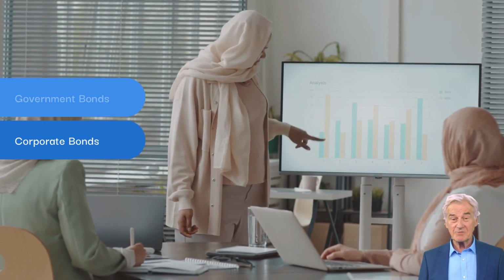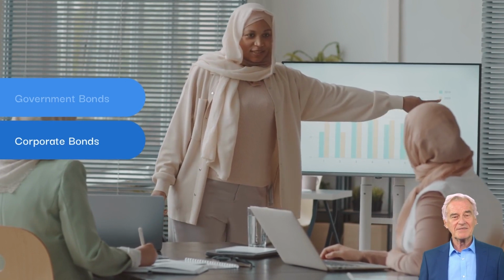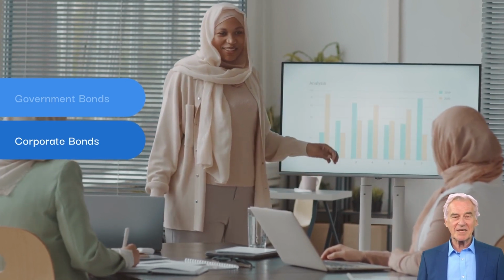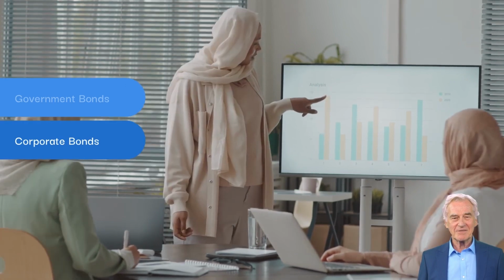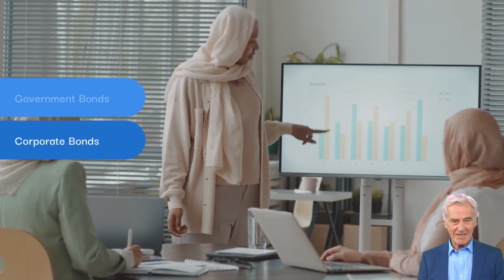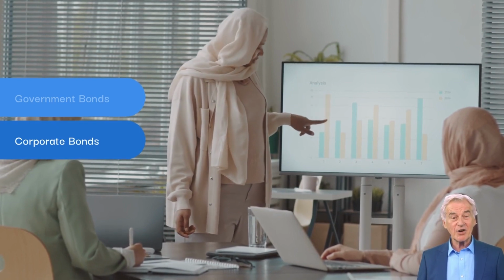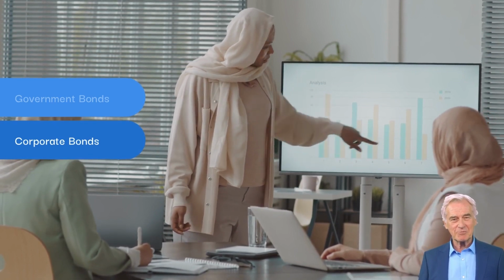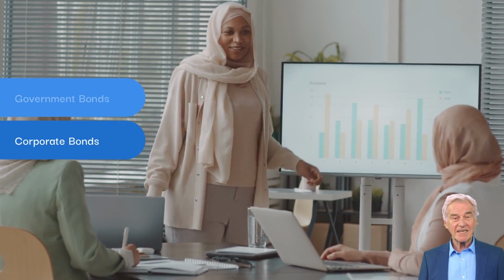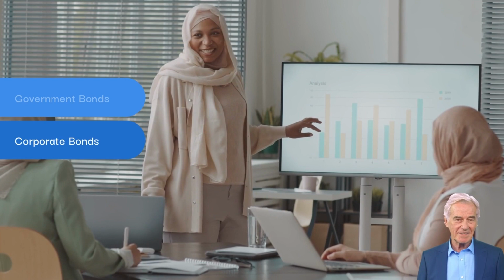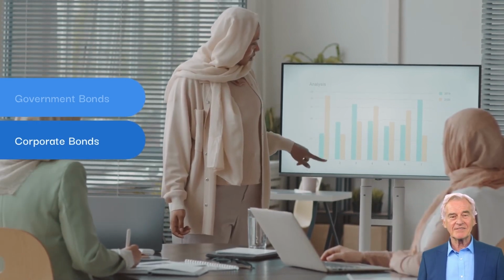There are different types of bonds, but the two main categories are government bonds and corporate bonds. Government bonds are considered to be less risky because they are backed by the full faith and credit of the government. Corporate bonds, on the other hand, can offer higher yields but come with a higher risk of default. Bonds offer several benefits. They can provide a reliable source of income through regular interest payments, and they are generally less volatile than stocks, which can be attractive to investors who prioritize stability over growth.